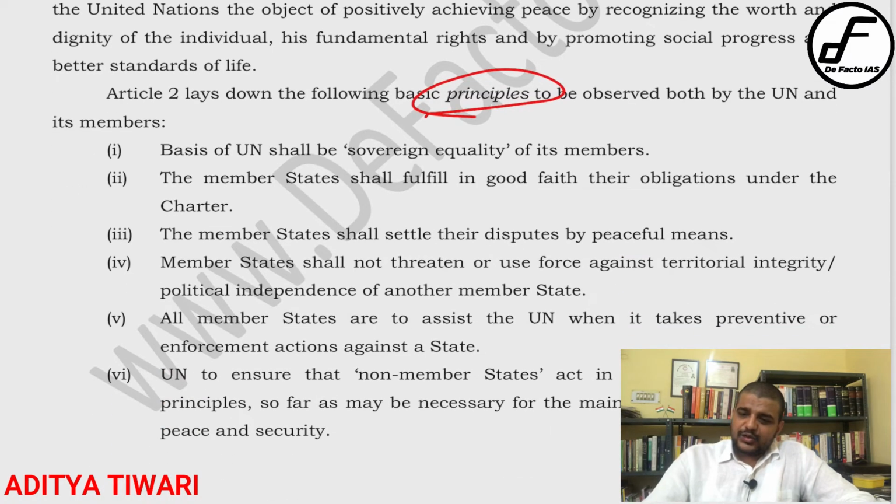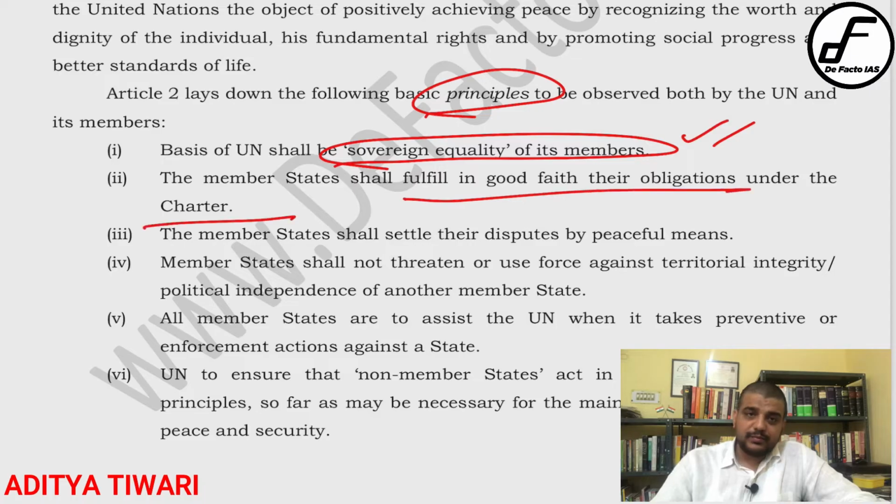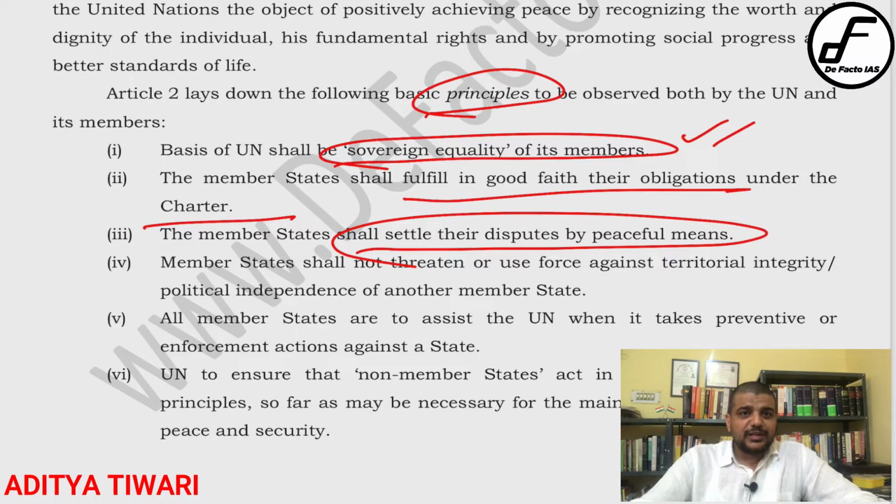See here, sovereign equality of all its members. So the United Nations recognizes sovereignty indirectly. If a territory becomes part of the UN, it means automatically it is a sovereign nation. So one method of collective recognition of a particular state is its admission to the United Nations. That is something you can cite in the recognition topic. Then, member states shall in good faith obligate themselves to settle disputes by peaceful means. For any question related to peaceful settlement of disputes, remember that the UN Charter itself has a specific chapter devoted to it. You can cite the preamble along with it.